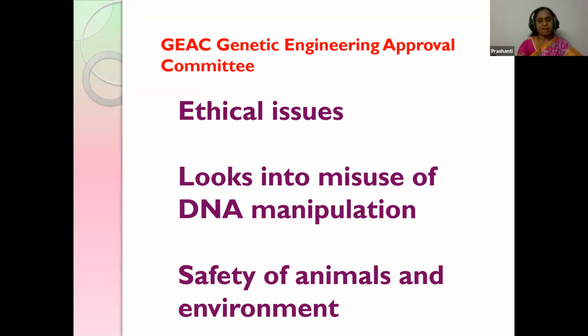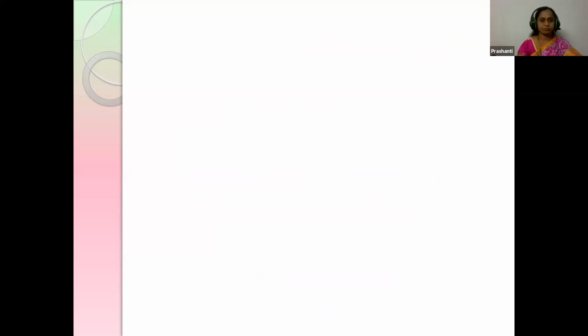They have to go legally, and only scientists are permitted to study disease characteristics on transgenic animals. And this committee also looks into the misuse of DNA manipulation and the safety of animals and the environment.